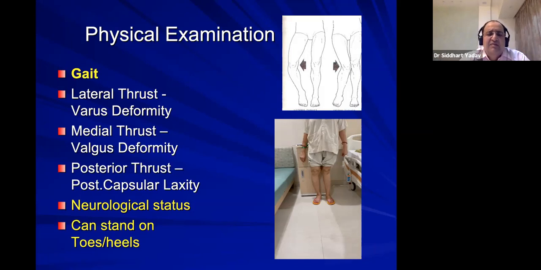Also the neurological. Sometimes if they are a Parkinson patient, that also you can make out. Also tell them to stand on their toes and heels. That will tell you about their plantar flexion and dorsiflexion, the power.